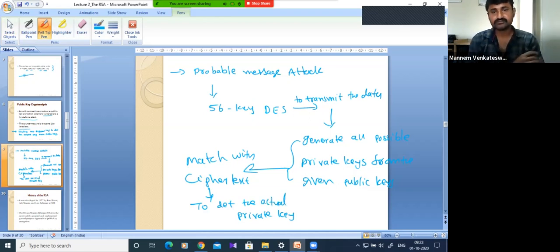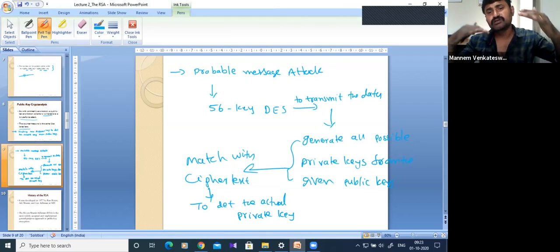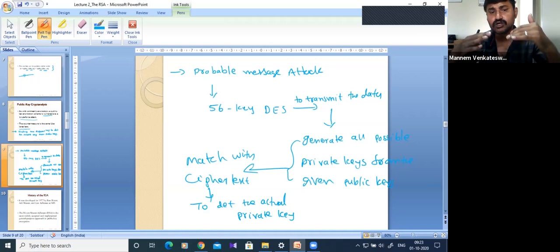Is this attack clear? Probable message attack means trying all the private keys. Suppose he knows that the transmission is happening with 56 key DES. So from the 56 key bits, there are 2 power 56 possible combinations.